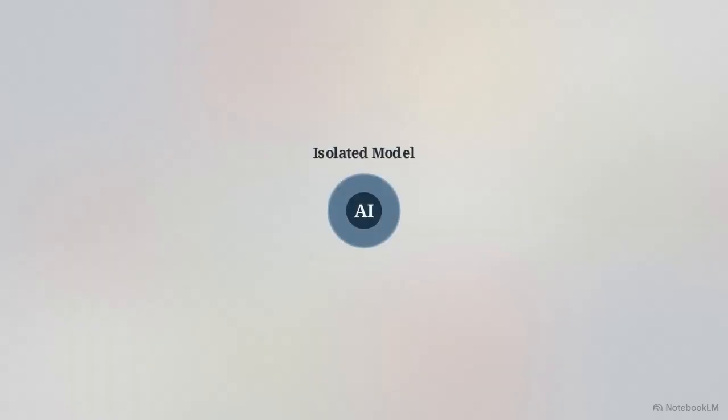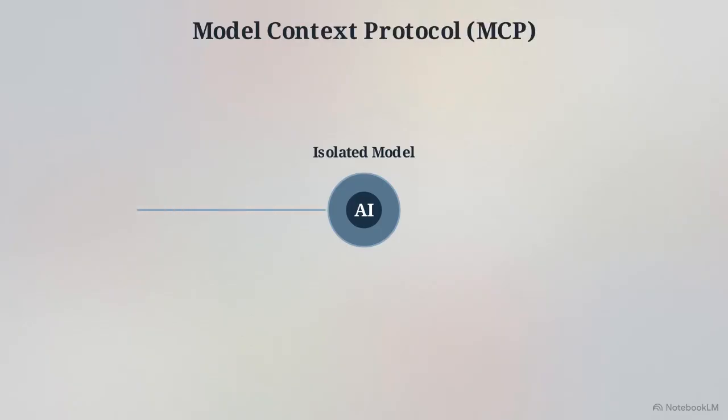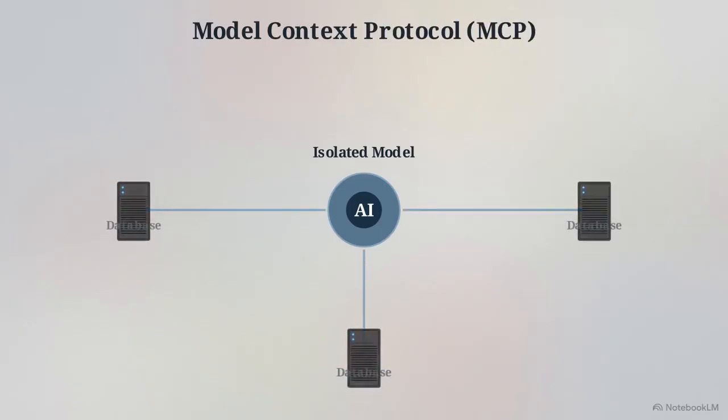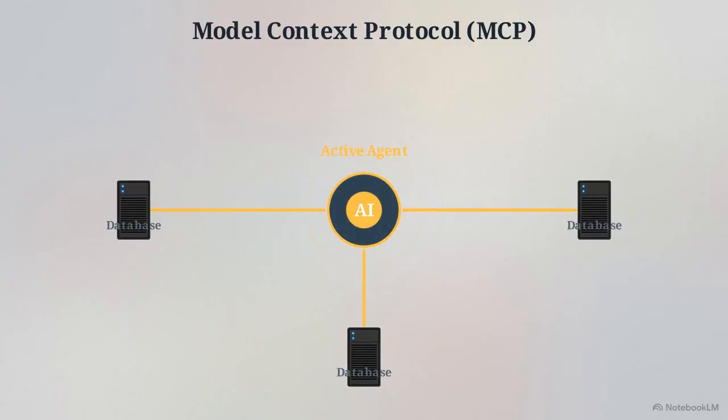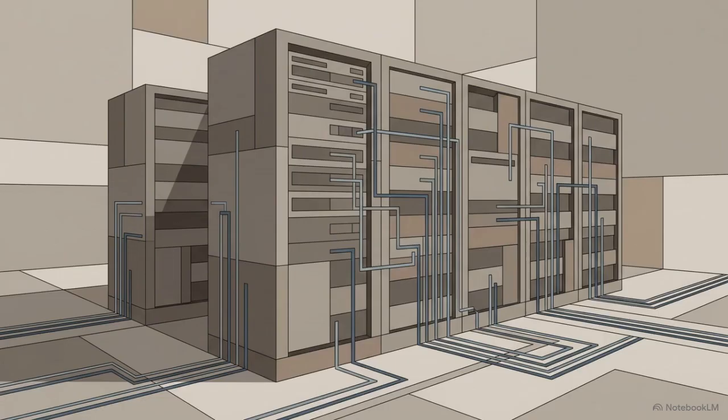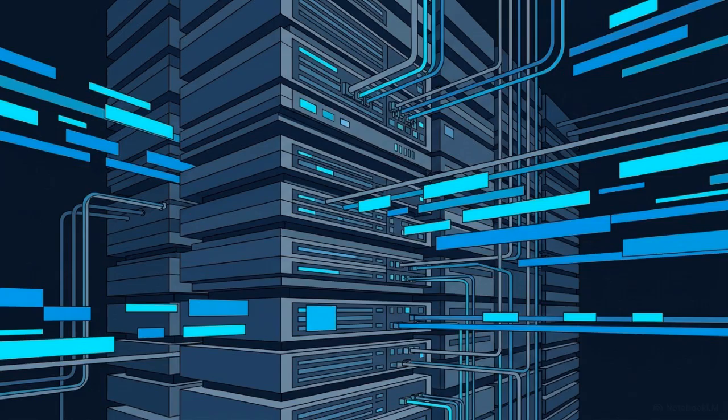The isolated model must connect to the outside world using the Model Context Protocol, or MCP. This establishes a standardized tether to external databases. The agent uses MCP to convert your prompt into a structured query, pulling raw specifications directly from a manufacturer's server. Without this bridge, the agent relies entirely on outdated training data. With it, the system gains live, functional utility.